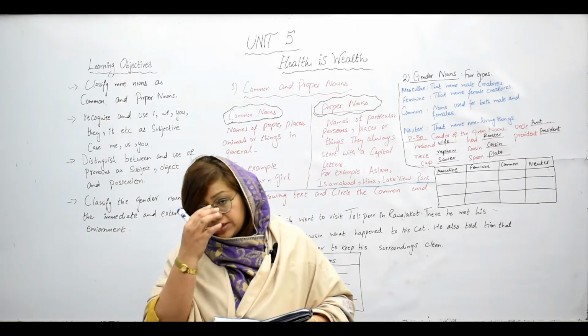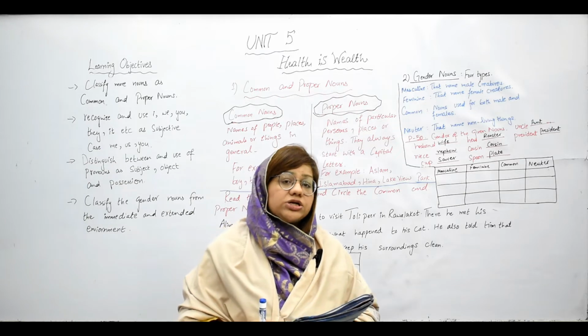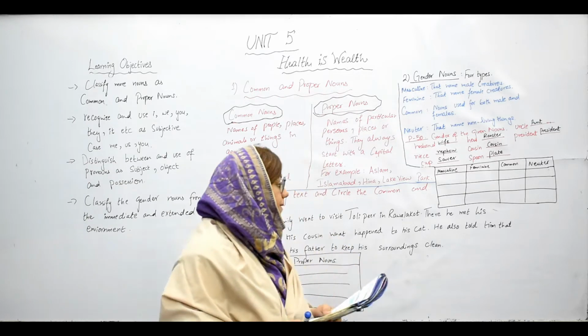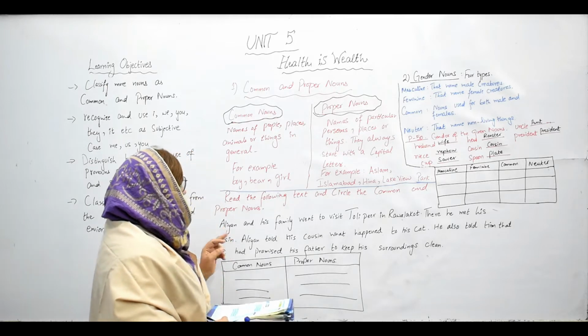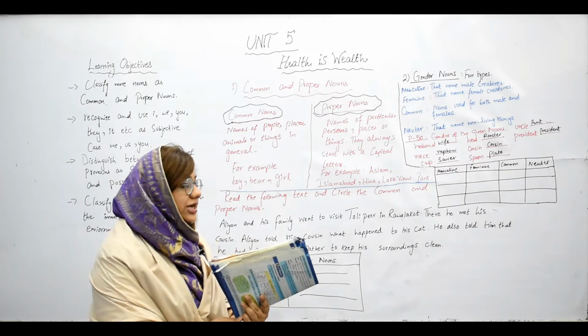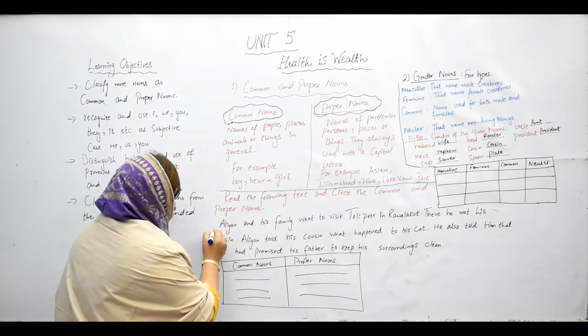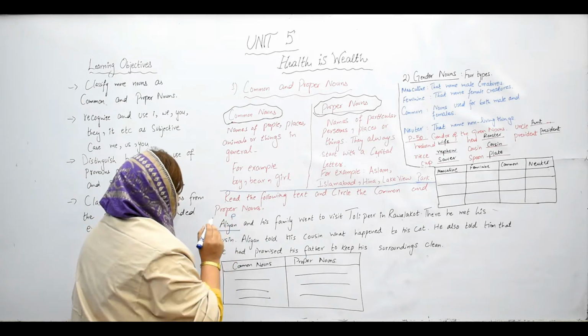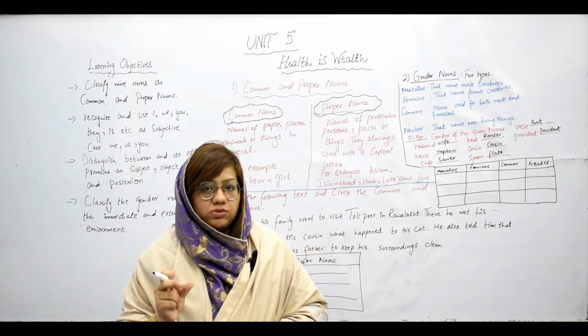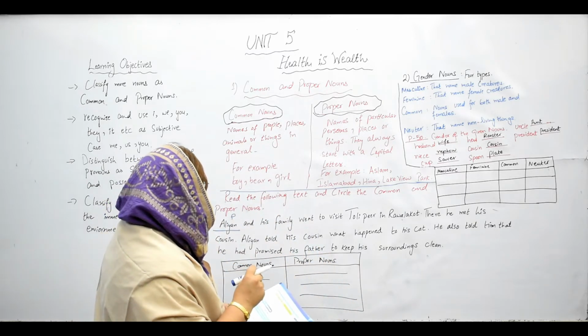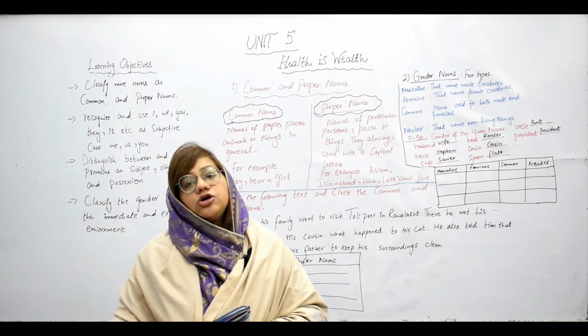We need to underline what the common nouns are and what the proper nouns are. So let's start with Alyan. Alyan, obviously it's a capital letter, you can see that, so it is a proper noun. I'm mentioning P, that means that is a proper noun. And where I have mentioned a C, it's a common noun.